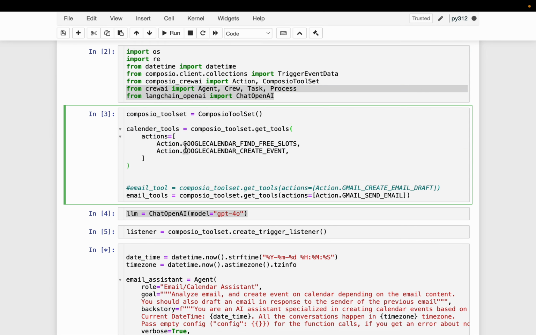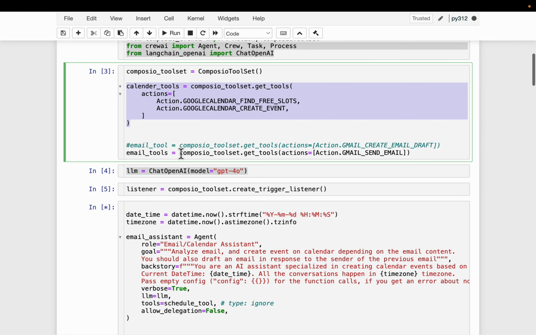The first one is, if we are going to schedule a meeting, first we need to know the free slots available in the user calendar, right? So Google Calendar, find free slots. That's one tool. And then we want to create an event, which is booking a meeting. So Google Calendar, create event. So for the calendar, we need these two tools. And similarly, we want to send an email to the sender, right? So Gmail, send email. From Gmail, we access this tool.